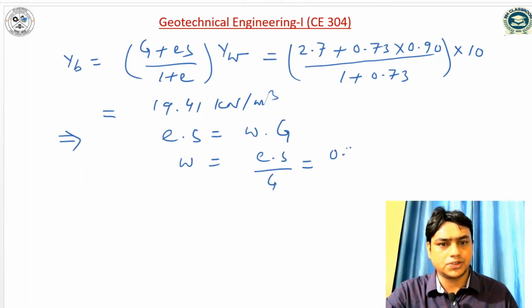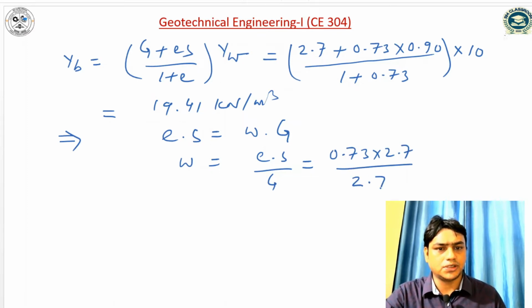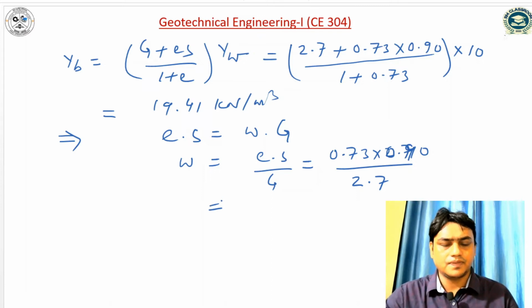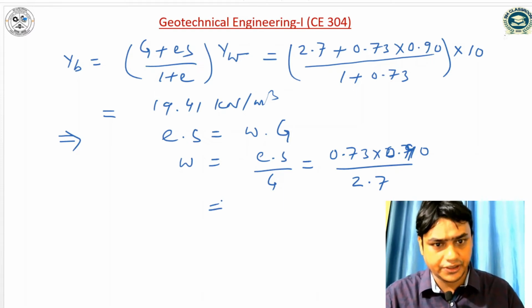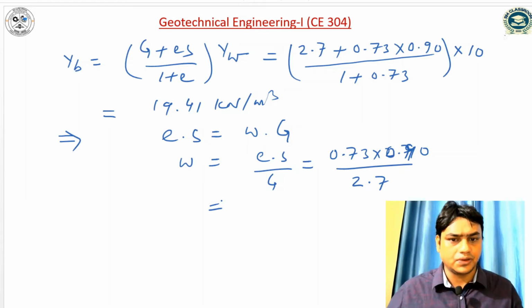So void ratio is 0.73, into degree of saturation 0.9, divided by specific gravity 2.7. So 0.73 into 0.9 divided by 2.7 is coming 0.243.